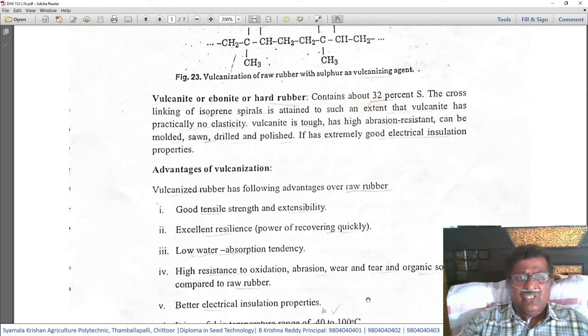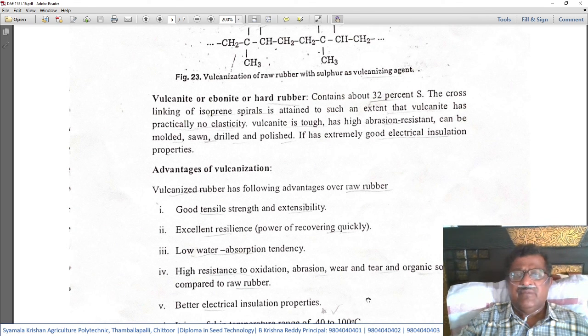It cannot be stretched, and it becomes so tough and very abrasion resistant, and it can be molded, and it can be drilled. That means it becomes a very hard substance, and it can even be polished. That means a soft flexible rubber can be made into a hard and tough material by the addition of extra sulfur, that is to the extent of 32%.